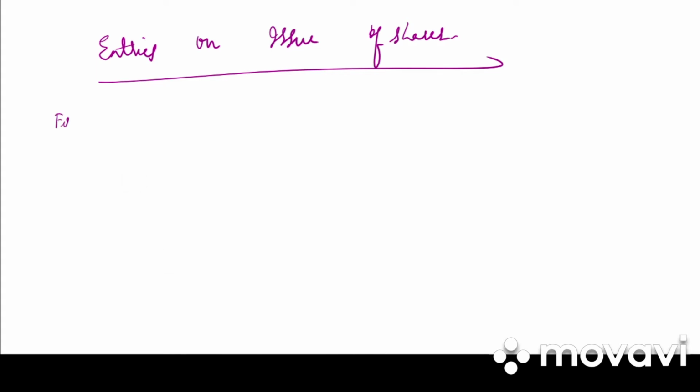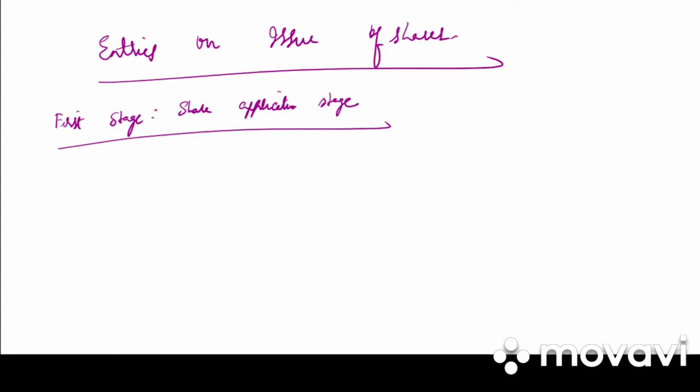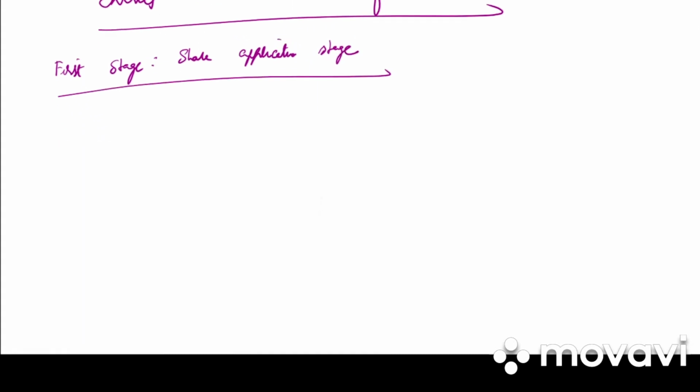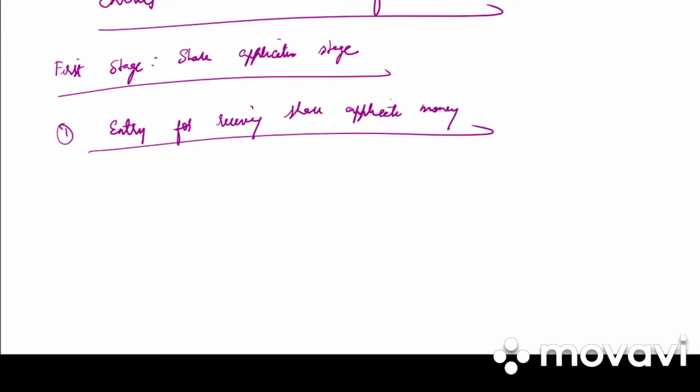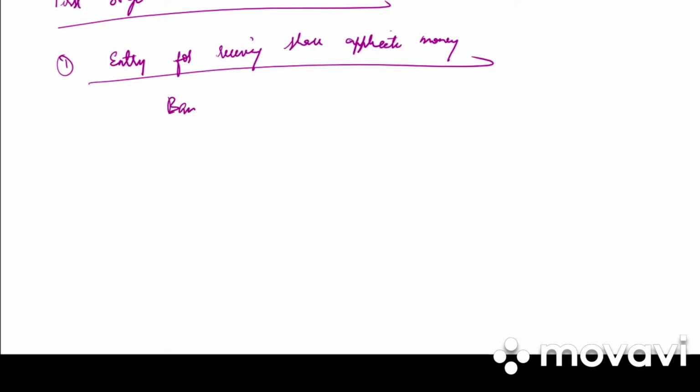So take down first stage, share application stage. Under that we have first entry, that is entry for receiving share application money. So what will be the entry? It is bank account debited to share application account.